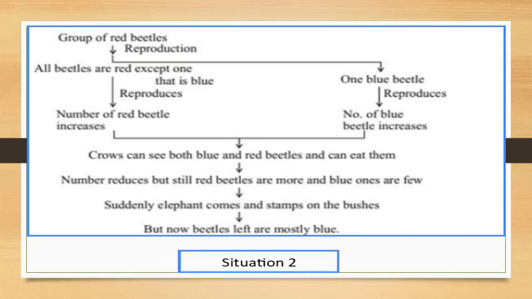Next, suddenly an elephant comes and stamps on the bushes. Now the beetles left are mostly blue. This is situation 2.